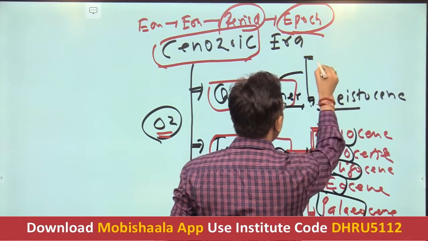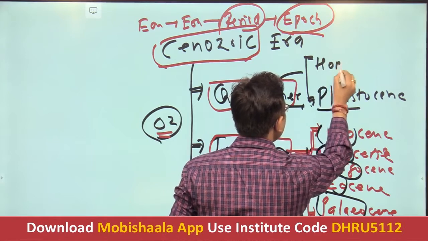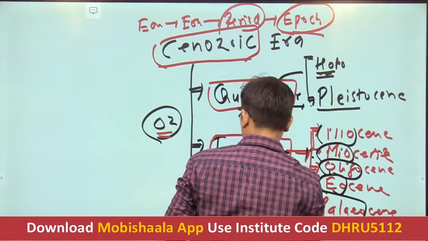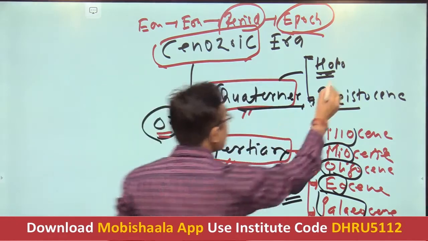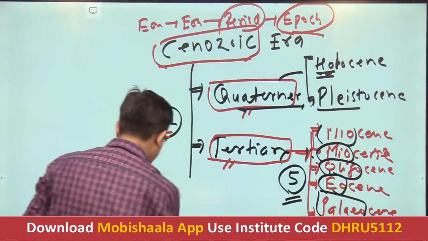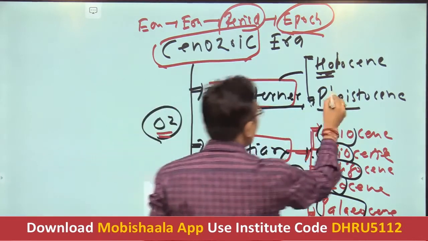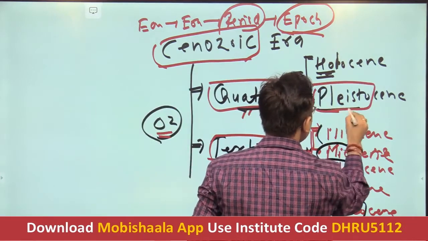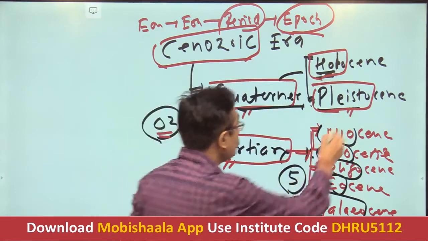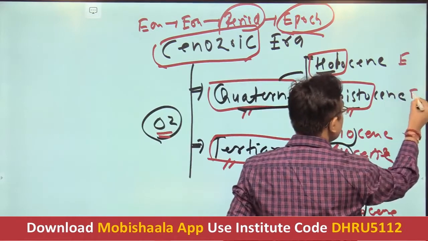Pleistocene and Holocene. Pleistocene epoch and Holocene epoch. Yes, getting it, students?